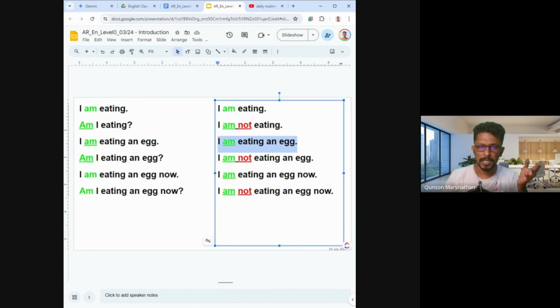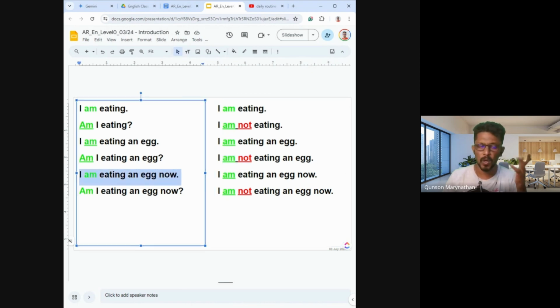If you want to make a negative out of the same sentence, I am eating an egg, you add not. You have to add it next to the auxiliary verb. Okay. I am not eating an egg. The same way, if the sentence is a little bit longer, I have added another word. Say, I am eating an egg now. Am I eating an egg now? That's the question. Okay, so the only difference is you take the auxiliary verb out and put it in front of the subject.